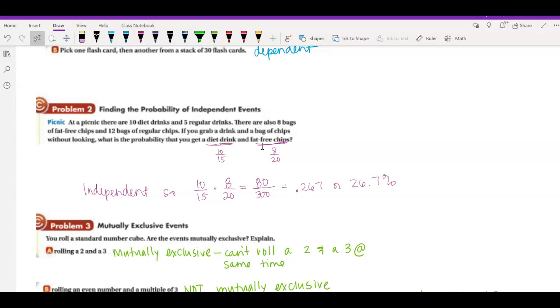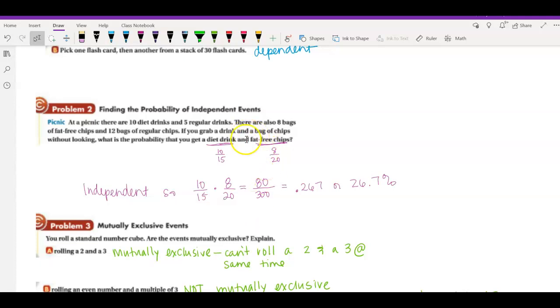If you look, I had to find the probability of the diet drink. So if you go through the problem, you find out there's 10 diet drinks out of 15 total drinks. That was from last section, how to find the total. And then there are 8 fat-free chips out of 20 total chips. Since they're independent, we're going to multiply those two things.